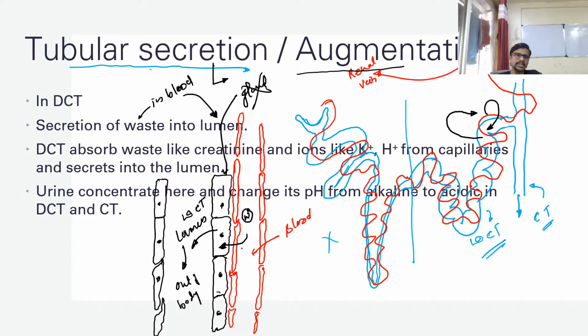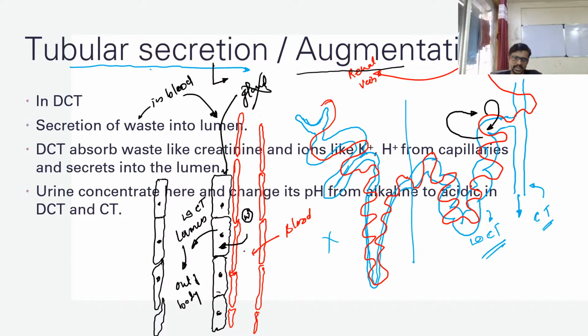That's why DCT absorbs it. The question is, if it is a waste material inside the blood, why does DCT absorb it? Because the job of DCT is to take this material from the blood and throw it out of your body. So that's why it is necessary to absorb this waste material.